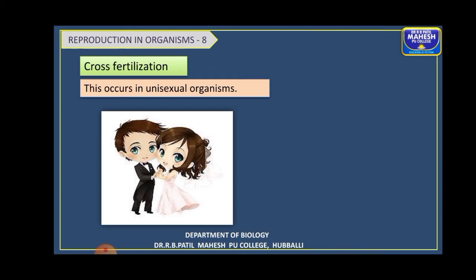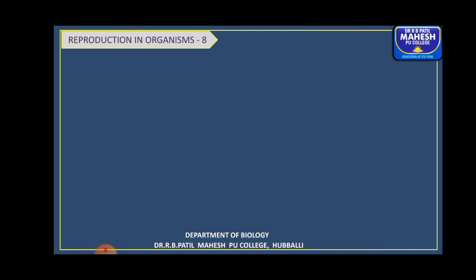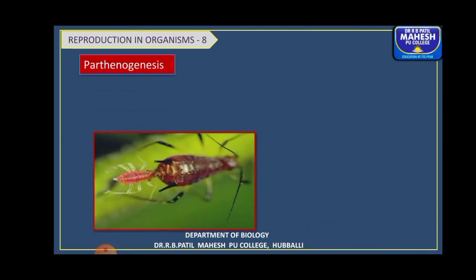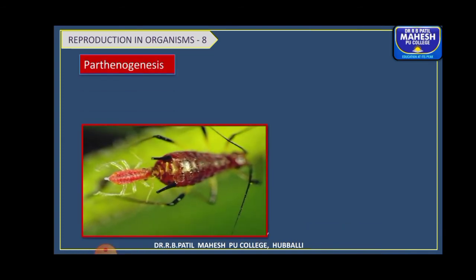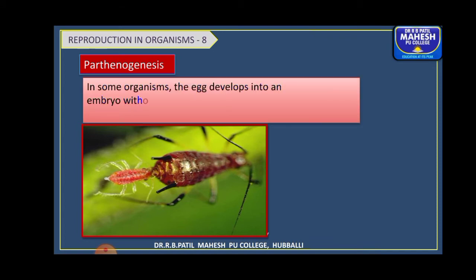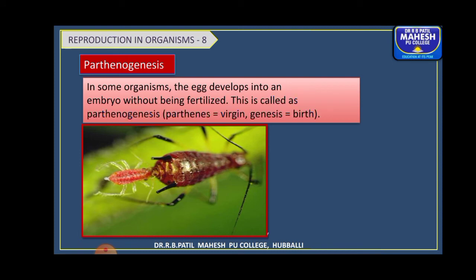Another important phenomenon you can see in some organisms is termed parthenogenesis. Now what is this term, children? In some organisms we can see that the egg develops into an embryo without being fertilized.